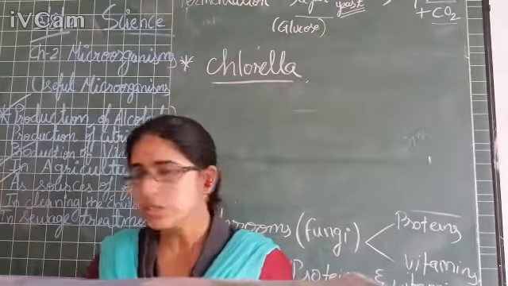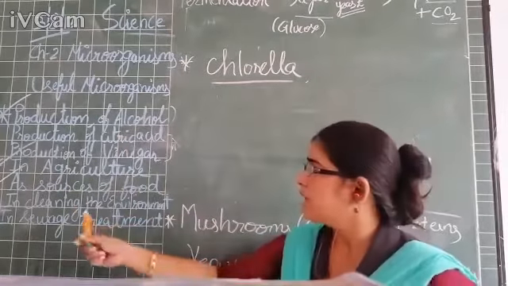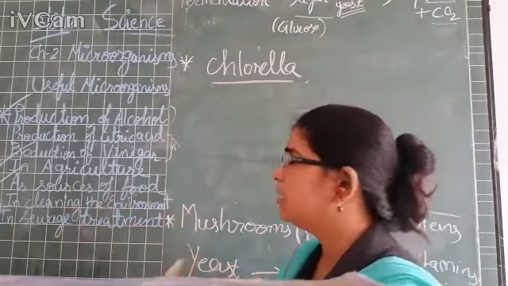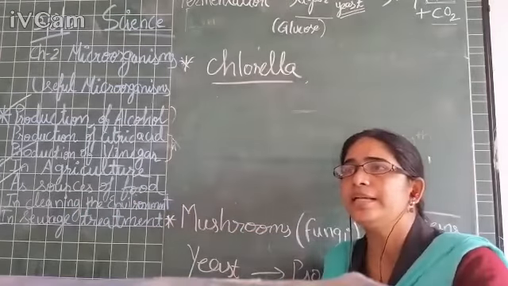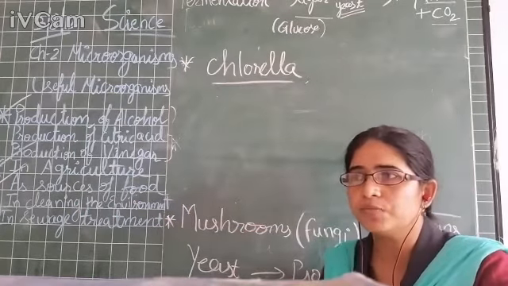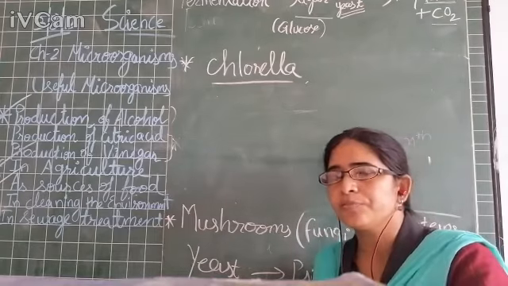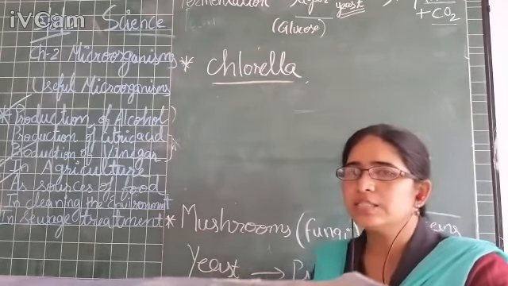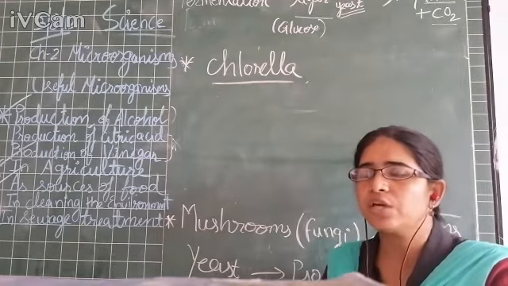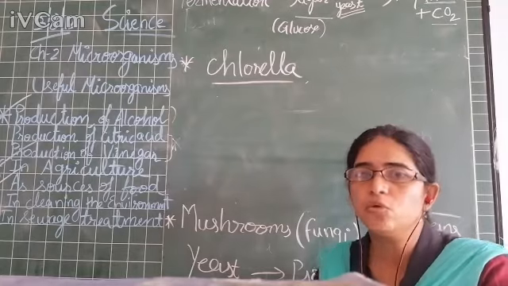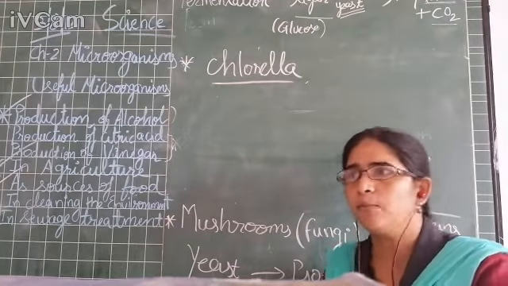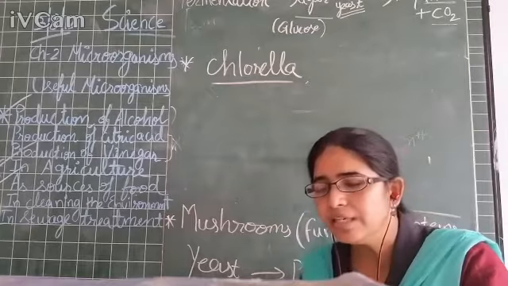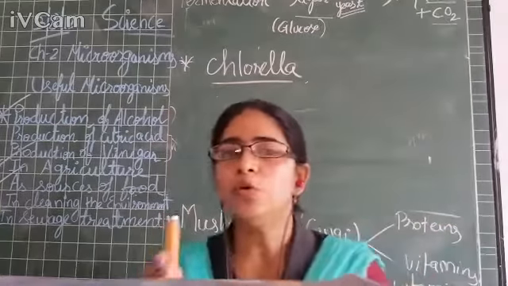Now let's go to the next one, that is, cleaning the environment. How can microorganisms clean the environment? In your grade 6, you have learnt about decomposers, right? The word decompose means to break down.